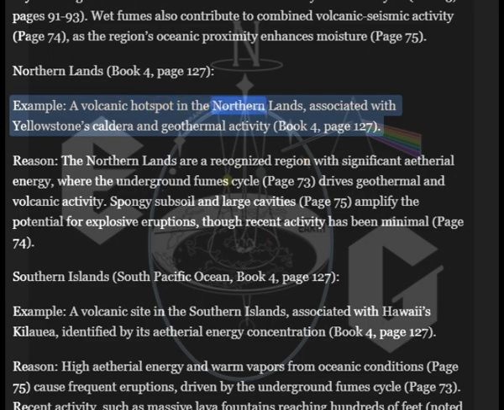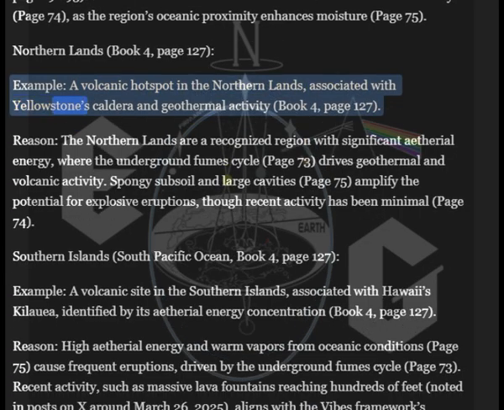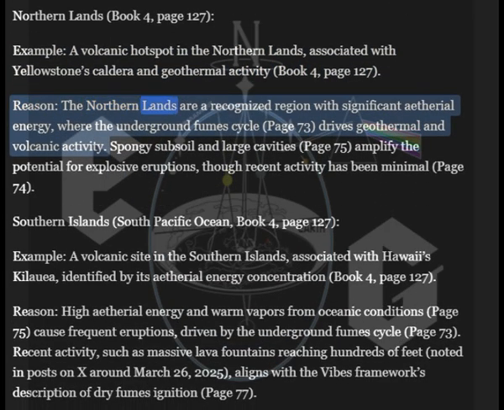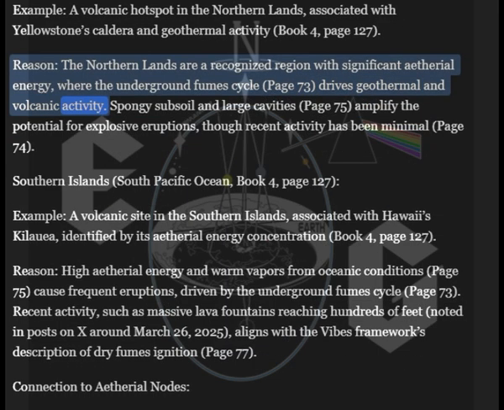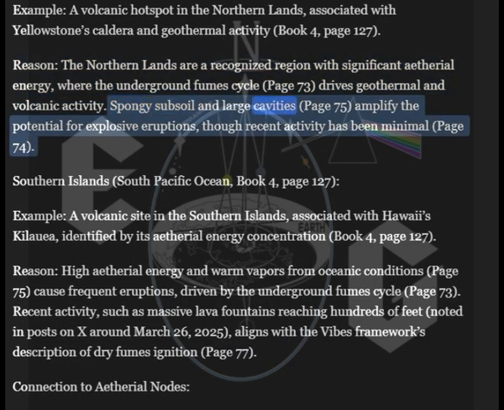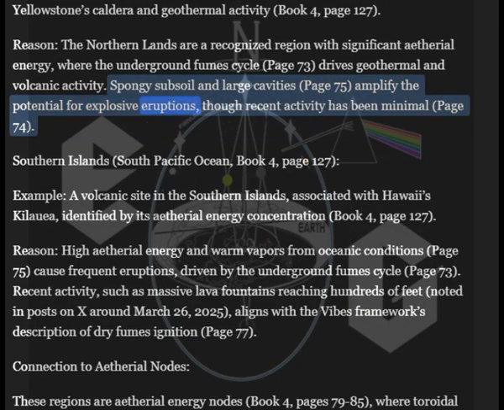Example: a volcanic hotspot in the Northern Lands, associated with Yellowstone's caldera and geothermal activity. Book 4, page 127. Reason: the Northern Lands are a recognized region with significant ethereal energy, where the underground fume cycle, page 73, drives geothermal and volcanic activity. Spongy subsoil and large cavities, page 75, amplify the potential for explosive eruptions, though recent activity has been minimal.